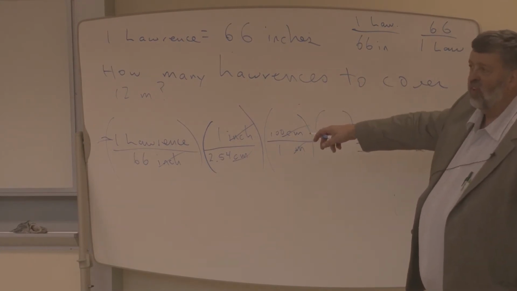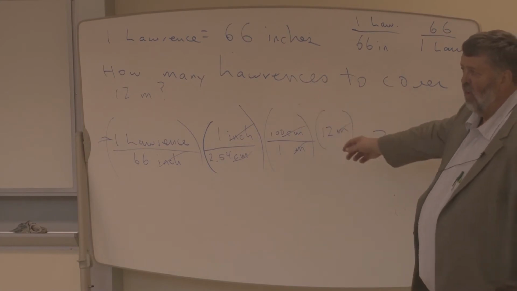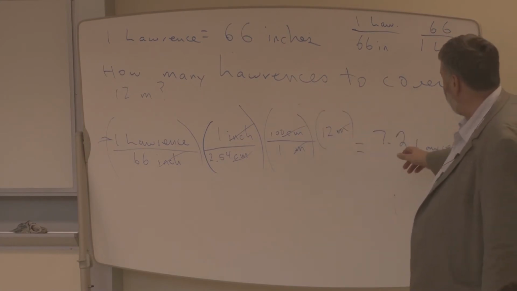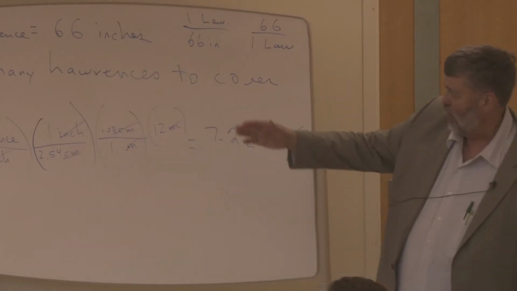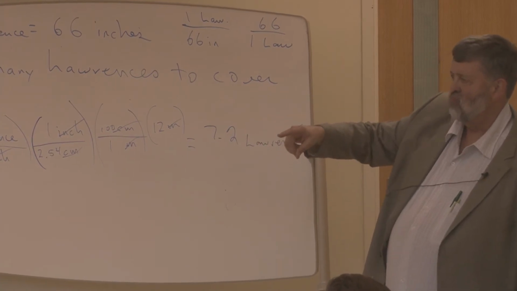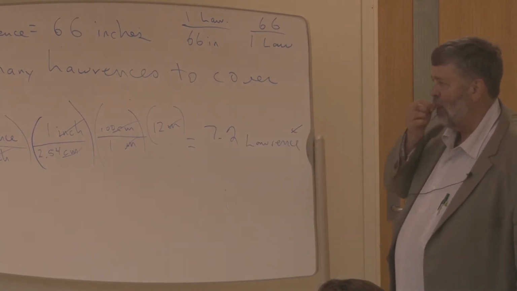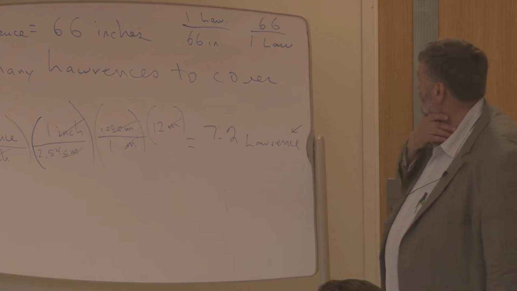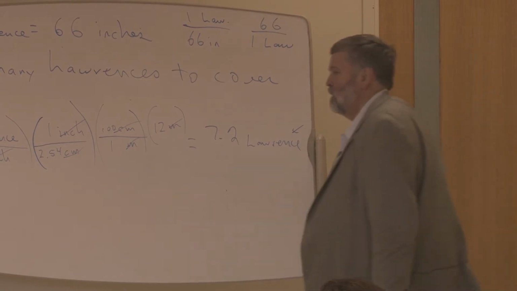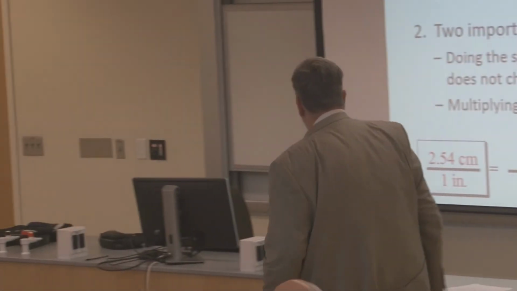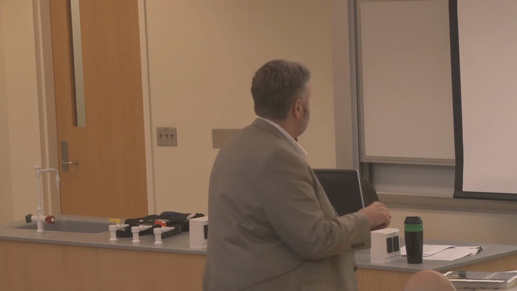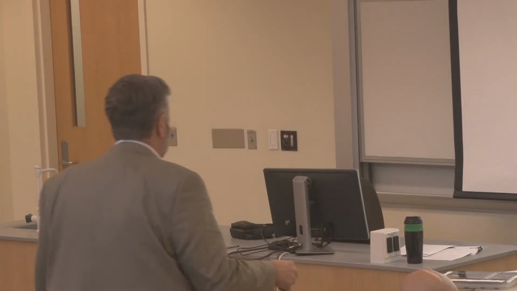Because I got two sig figs, right? 12 meters, 66 inches. I got two significant figures, so I give the answer in two significant figures. Does it make sense that I could have Lawrence lay down here 7 times and almost cover the whole thing? I think he'd fit. Pretty close anyway. Right? Pretty close. So we're close. All right. You okay with that idea? All right. So we took the height of Lawrence and made ourselves a conversion factor. These are some conversion factors that we've already learned, and we used those right over there, didn't we?